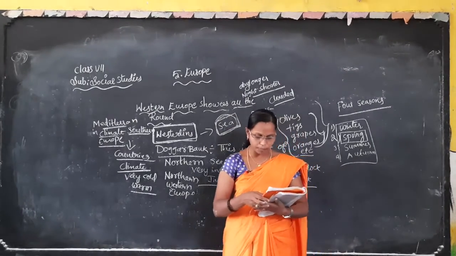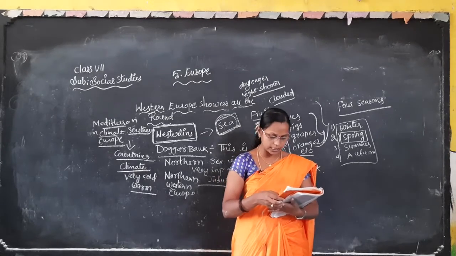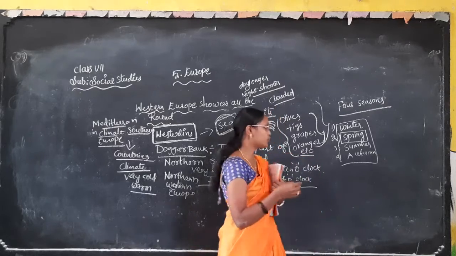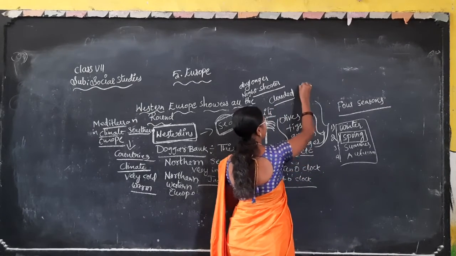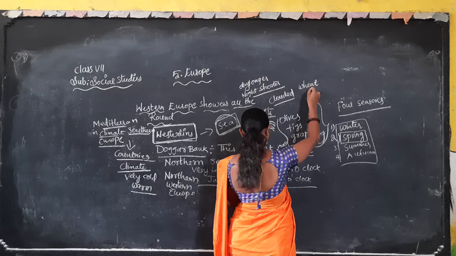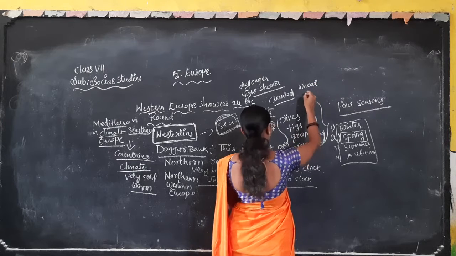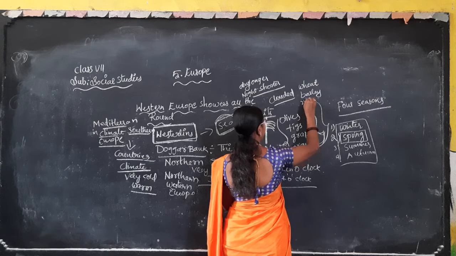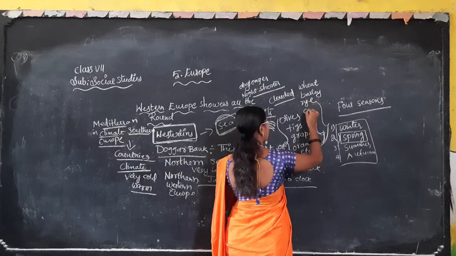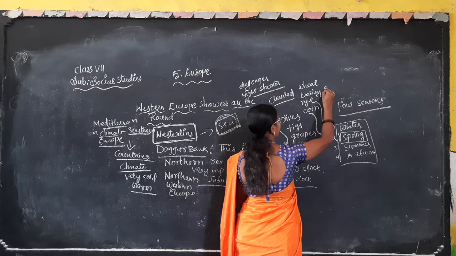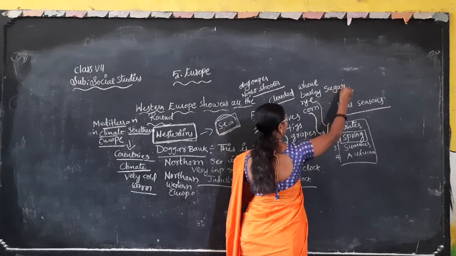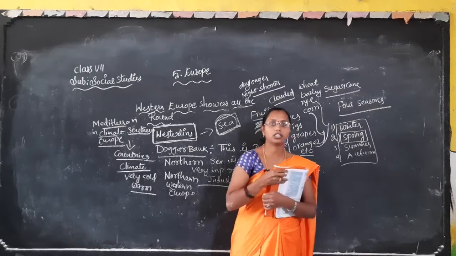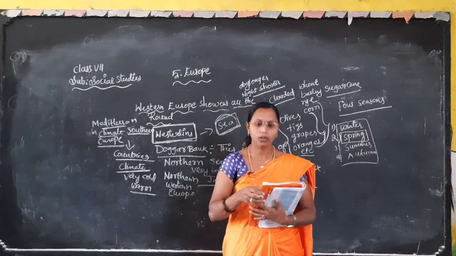The fields are ploughed and spring sowing is done. In this season they also grow crops. Which types of crops do they grow? Wheat, barley, rye, corn and sugar cane. These are the types of crops they grow.